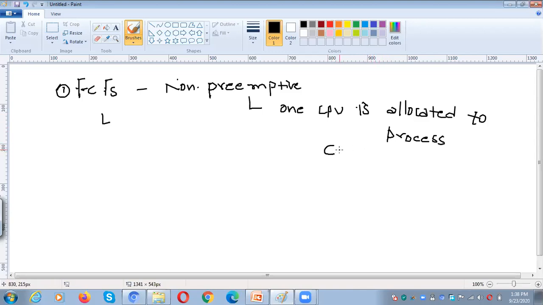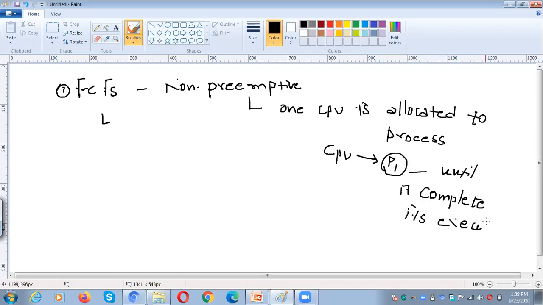That means if the CPU is allocated to P1, the P1 process will never release the resource. The P1 process will never release the resource CPU until it completes its execution. Okay.